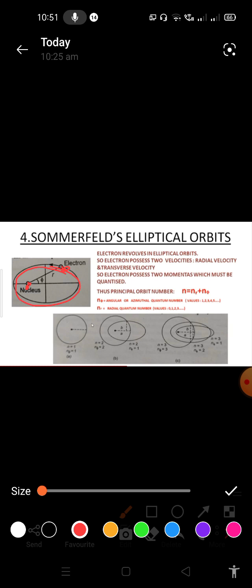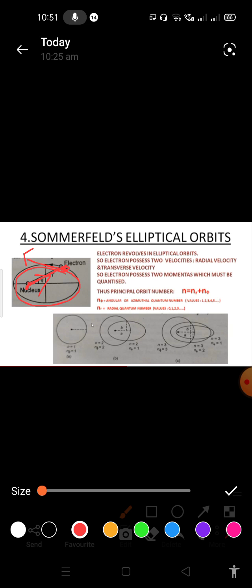So whenever electron is revolving around the nucleus, there are 2 velocities acting on the electron. One is along the radial line, that is radial velocity. Along the tangent line, another velocity called transverse velocity. Along the tangent line, the velocity is transverse velocity. Along the radial line, the velocity is radial velocity. Okay, so here the elliptical path consists of semi major axis and semi minor axis.